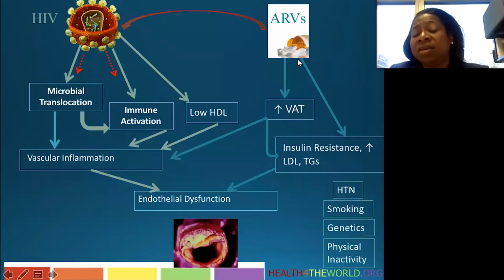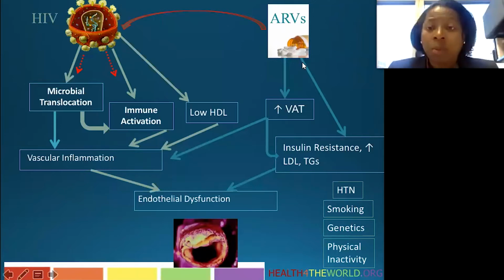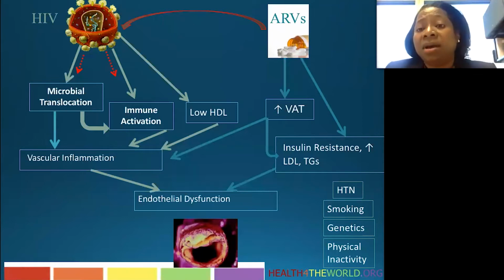In addition, several of the antiretrovirals, some of which we don't use as much now, but some of which are still in use in many countries, such as indinavir and lopinavir, can increase insulin resistance and increase levels of triglycerides and LDL cholesterol, and those contribute to endothelial dysfunction and atherosclerosis. In addition, HIV does not occur in a test tube.